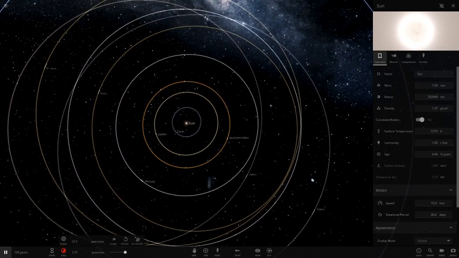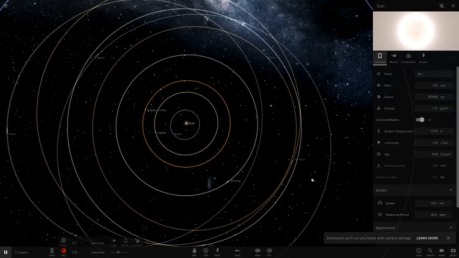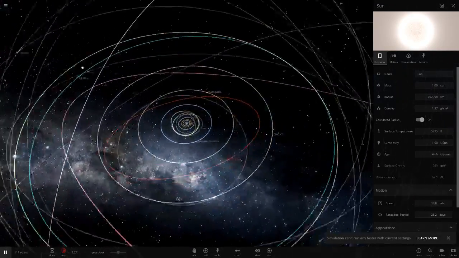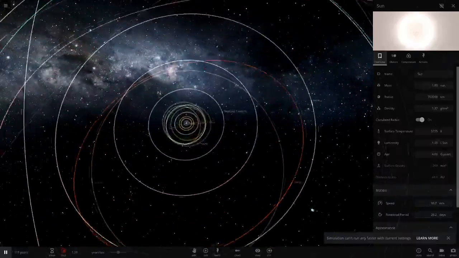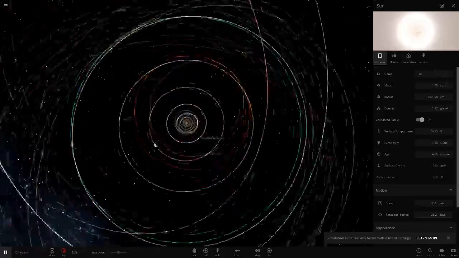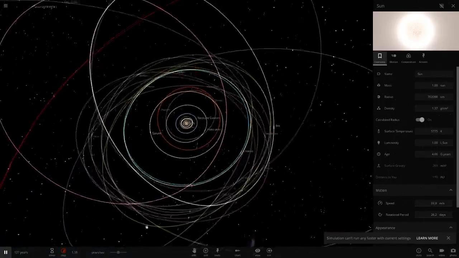So let's keep going here. Is anything gonna happen? I'm waiting to see Mars just get yeeted out of the solar system, just completely tossed out because of that massive Jupiter there. But overall, it's not looking too bad, honestly. I mean, stuff's pretty stable.